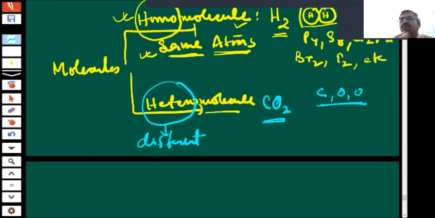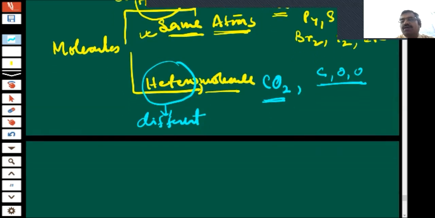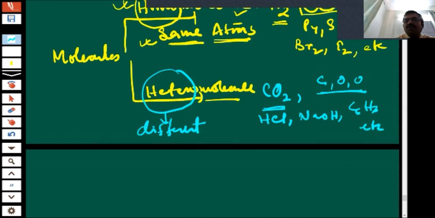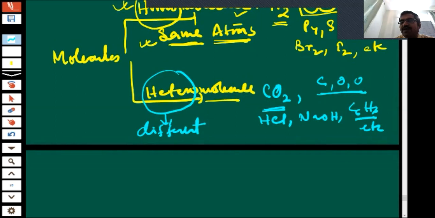Atoms should be of more than one type. Then it is known as a heteromolecule. So CO2 is there, HCl is there, NaOH is there, C6H6 is there, etc. See here, two types of atoms are there, three types of atoms are there, two types, two types.